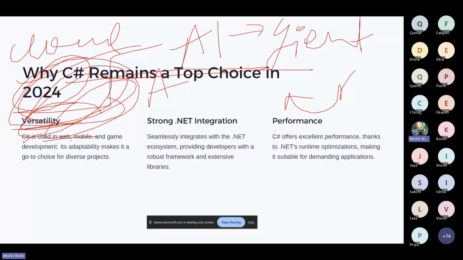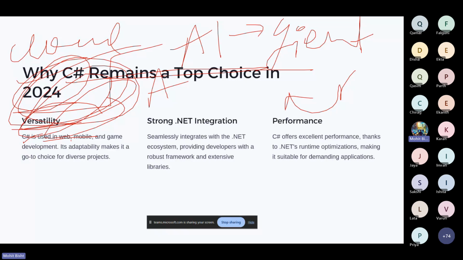But for a mobile application, I cannot rely on JavaScript, right? So if you are using C sharp, it is used for mobile as well as for the web and for game development. You can also create games with the help of C sharp, and it is definitely a good choice for diverse projects. Suppose you are building a game or some application around it, right? Now you can create your whole application for the web as well as for mobile and for other things, right?